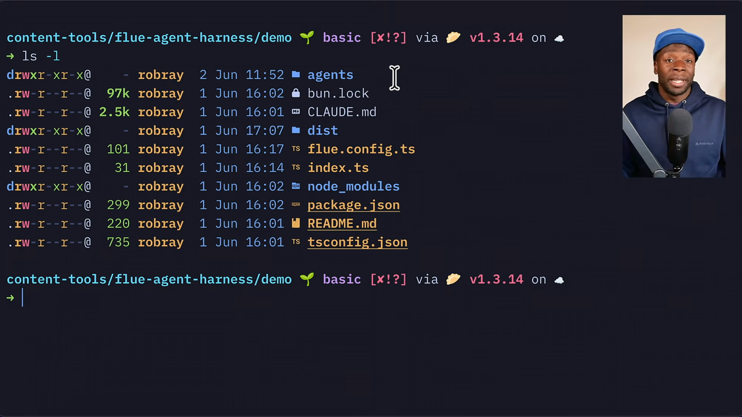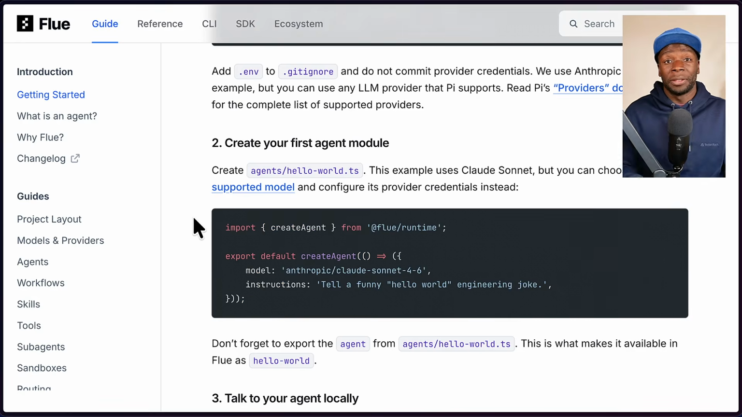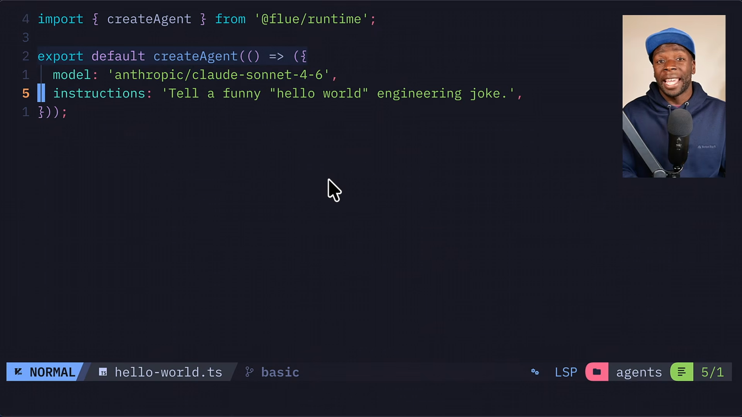We'll go through workflows a bit later, but for now I started with a simple agent, which contains the code in the documentation. And this basically sets a model and adds some instructions which appends to the system prompt. And that's it. That's all you need to create a basic Flue agent. Let's see it in action.